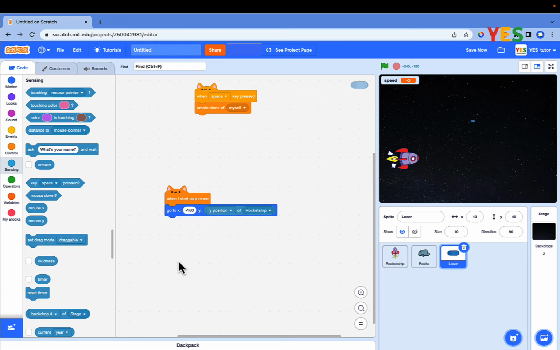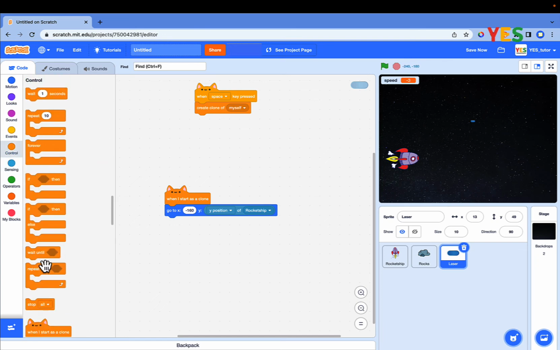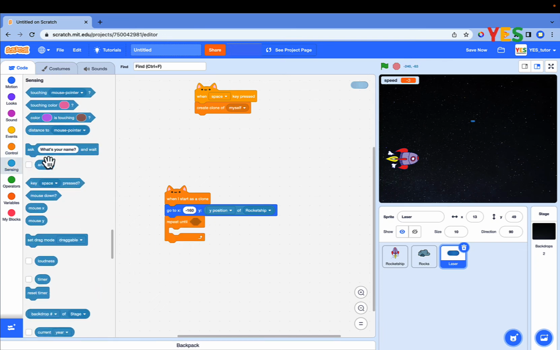Drag and drop the repeat block, and change backdrop to Y position. Now add a conditional loop that runs until the laser touches the stage edge. Drag and drop the repeat until touching edge block as shown on the screen. Until the laser touches the edge, move the laser: drag and drop the move steps block as shown on the screen.